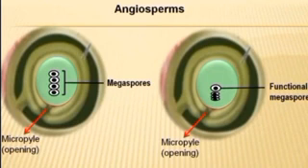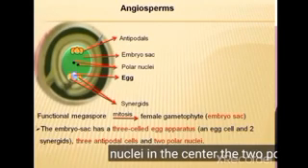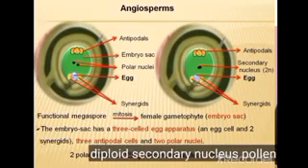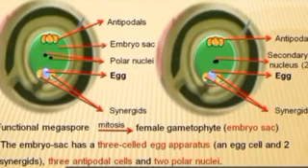The function of the antipodal cells is to supply nutrition for the embryo sac, and they degenerate after fertilization. The period between pollination and fertilization varies from plant to plant. Usually, the period varies from 12 to 48 hours.